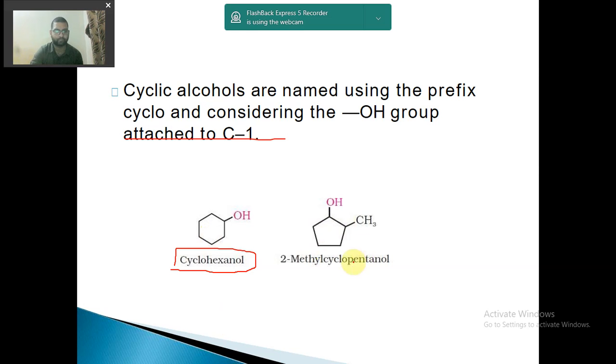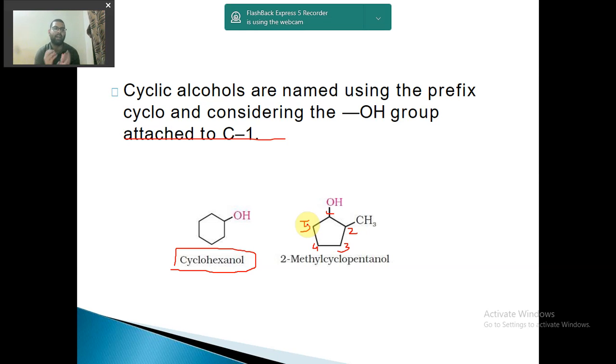In this case, if an alkyl group is present and an OH group is present, then we have to give priority to the OH group. So we will start naming the carbons first. We will name it like 1, 2, 3, 4, 5. So the first thing is that 5 carbon atoms is the chain, so it will be pentane, and it is again cyclic. So cyclopentane will be the parent. Now at the first position the OH group is there and at the second position the methyl group is there.